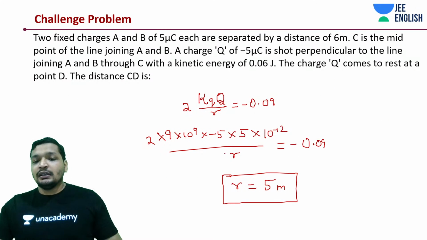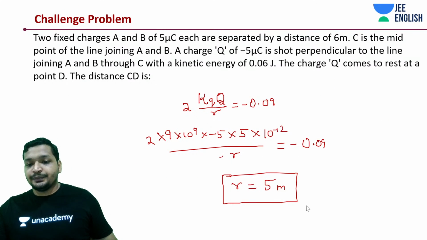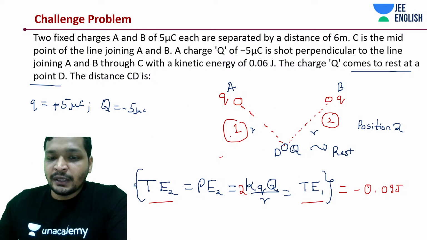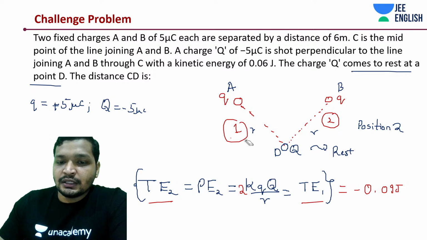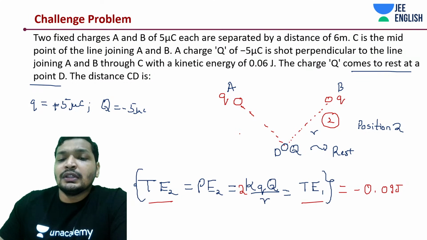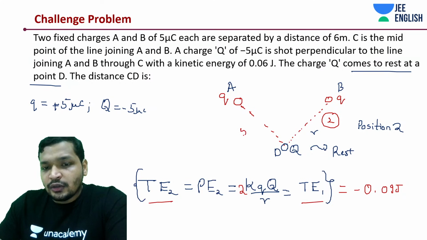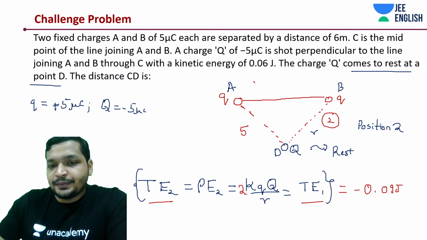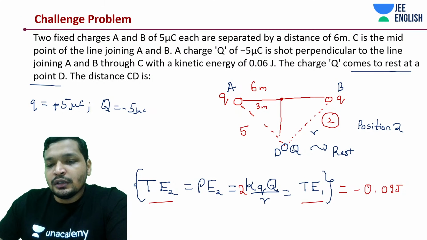I'm going to erase this thing. Okay, you got R to be 5 meters. So R is 5 meters. Let me do it over here itself. I'm going to erase this 1 and 2 part. I'll come to your question quickly. Aman, just hold on. So this is 5 meters. This is 6 meters. This is D. This entire thing is 6 meters. Up until here, 3 meters. What do you need to find out?